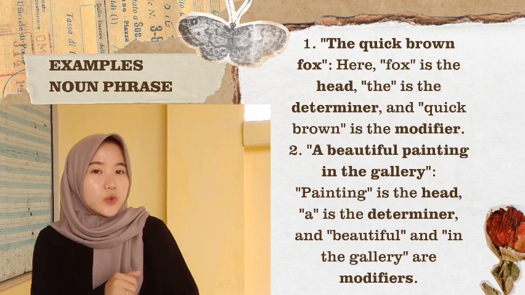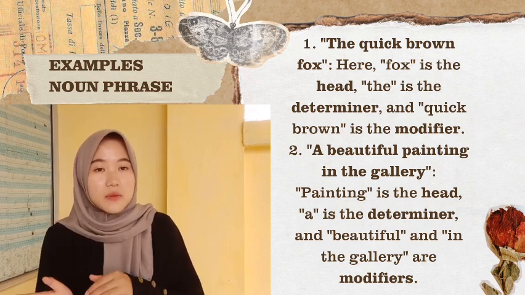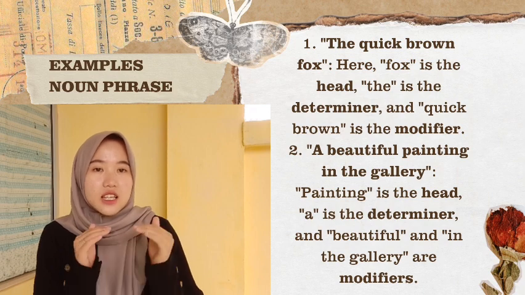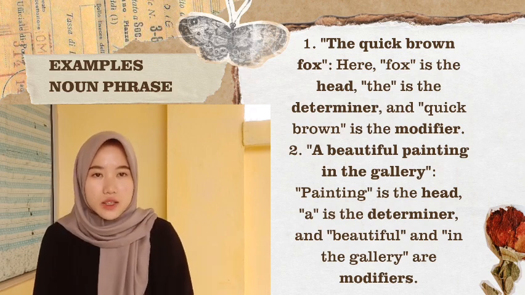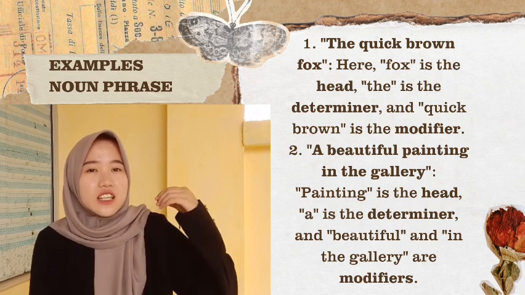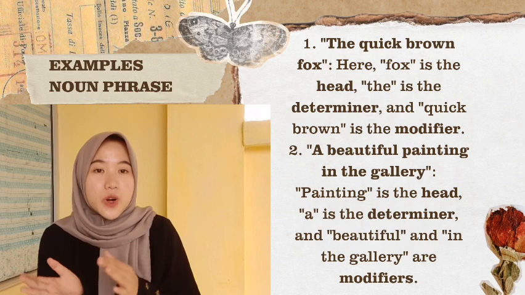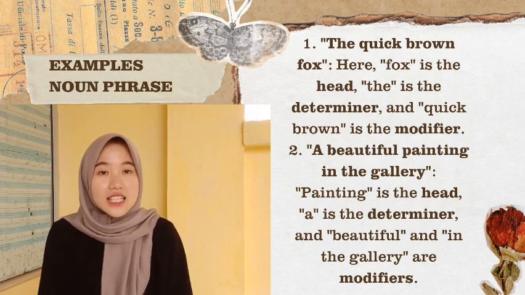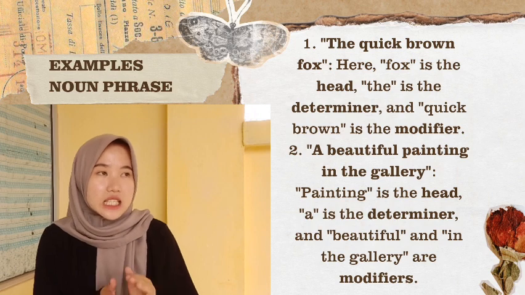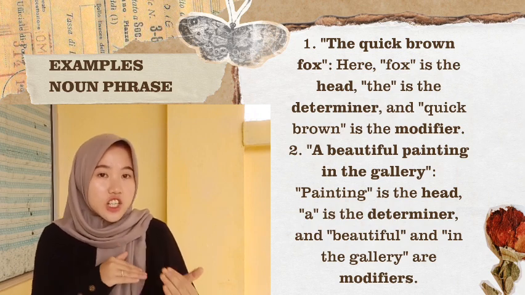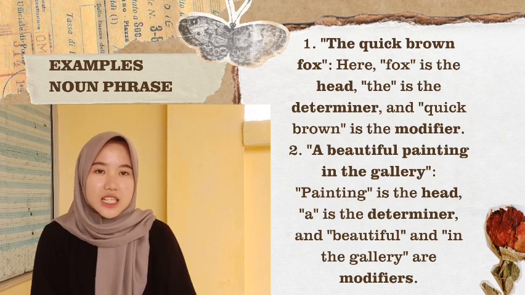For more details, we go to noun phrase examples. Here are some examples of noun phrases in sentences. Number 1. The quick brown fox. Here, fox is the head. The is the determiner and quick brown is the modifier. The last, a beautiful painting in the gallery. Painting is the head, a is the determiner, and beautiful and in the gallery are modifiers.